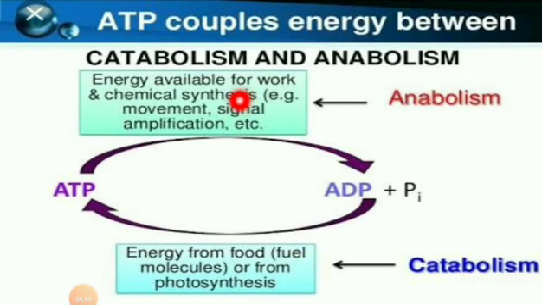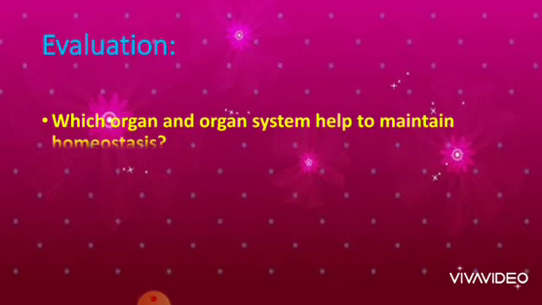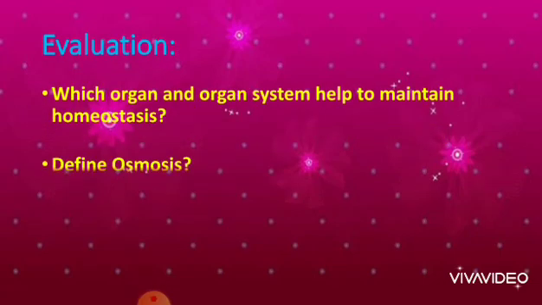ATP couples energy between anabolism and catabolism. In anabolism, energy is available for work and chemical synthesis, that is movement, signal amplification, etc. In catabolism, energy comes from food, that is fuel molecules, or from photosynthesis. So ATP couples energy between catabolism and anabolism. Do you understand, children?